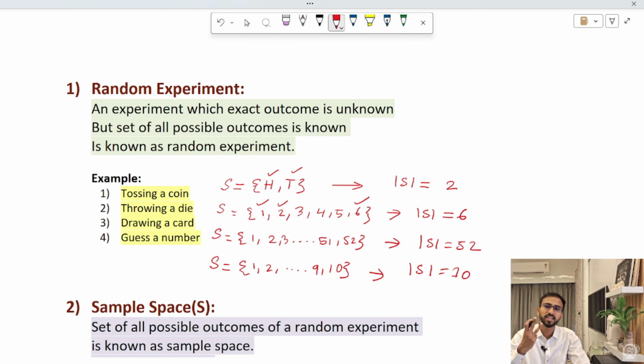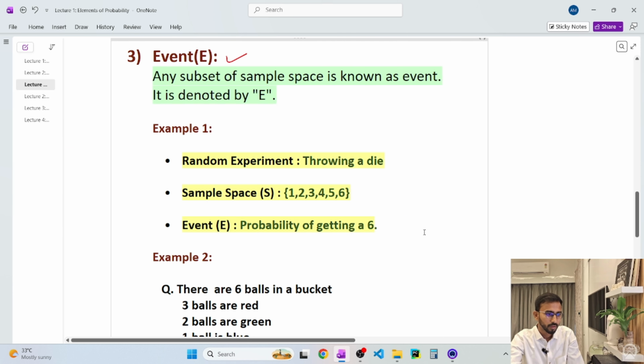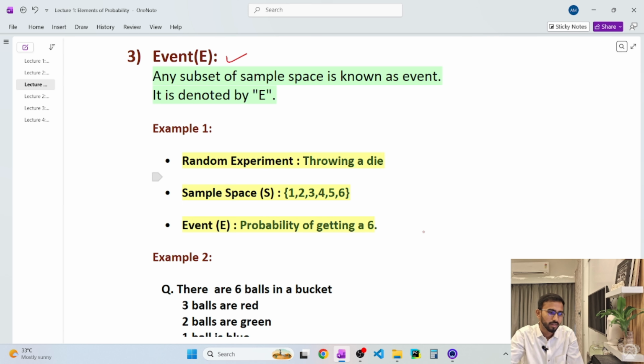Probability of getting a 3, probability of getting a 1, everything is an event. Any subset of sample space is known as an event. So, examples of events. Example 1: suppose there is a random experiment of throwing a die. What is the sample space here? Here the sample space is, we all know, 1 to 6.